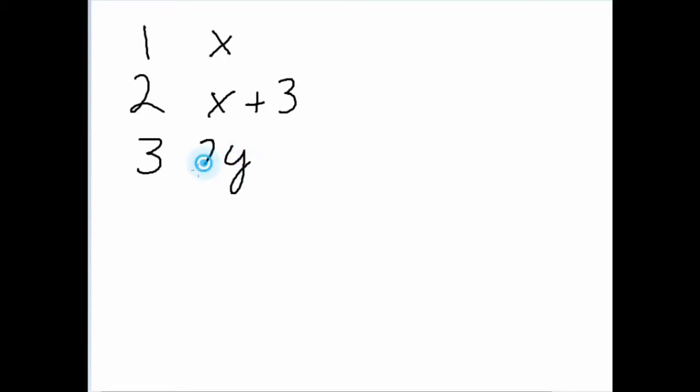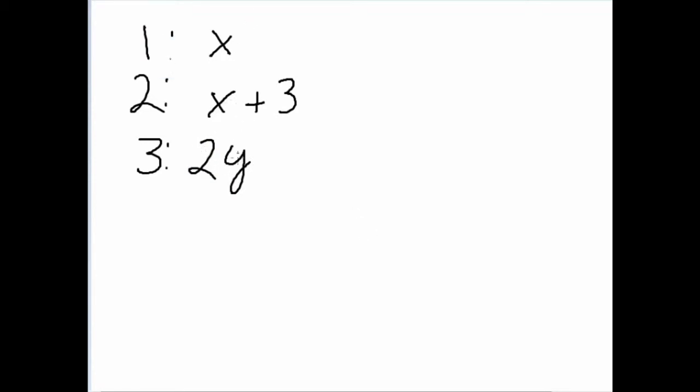Okay, so we have year 1, year 2, and year 3. Sales for a business were $3 million more the second year than the first. So the first year we made some amount. The second year we made a little bit more: the same amount plus $3 million more. And sales for the third year were double the sales of the second year. So whatever my second year was, we'll call that Y. We doubled it, so multiply it times 2.